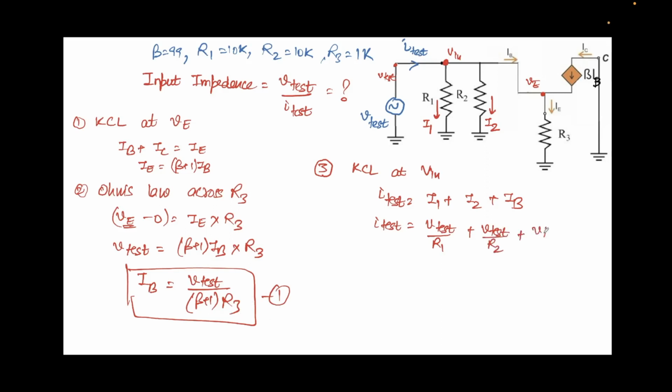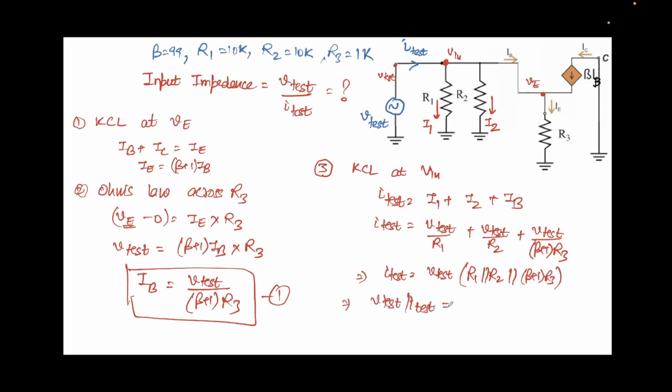So that will be V test over beta plus 1 times R3, and from this I can get I test is equal to V test times R1 parallel R2 parallel beta plus 1 times R3.